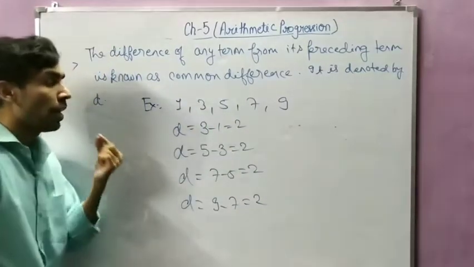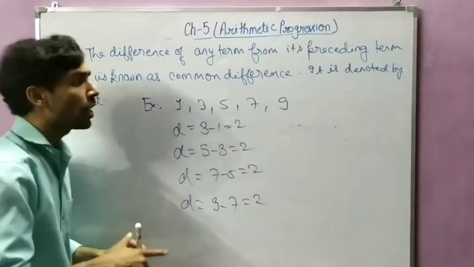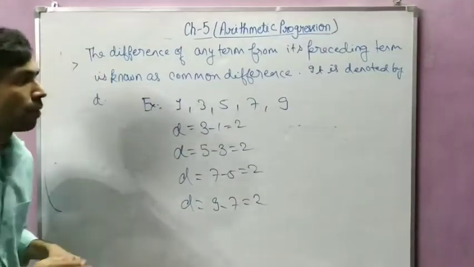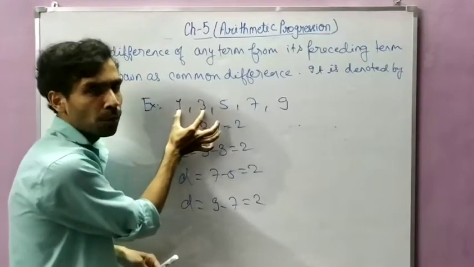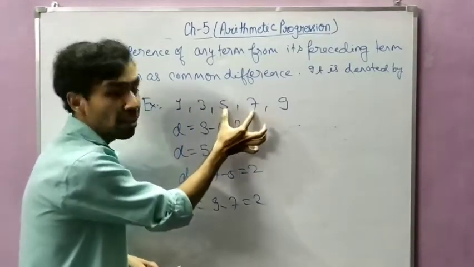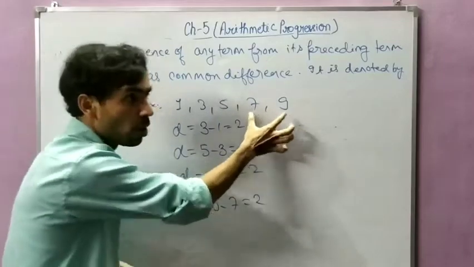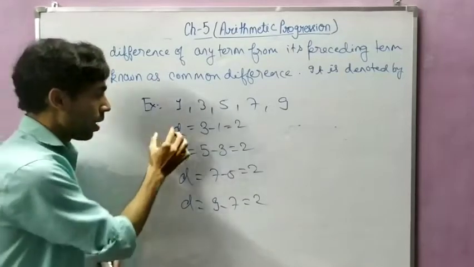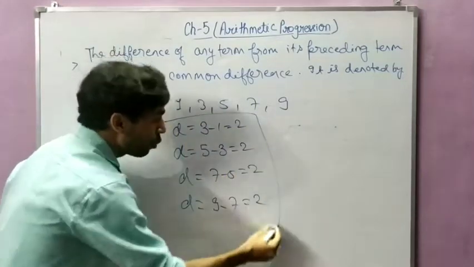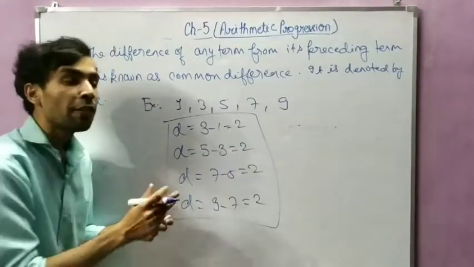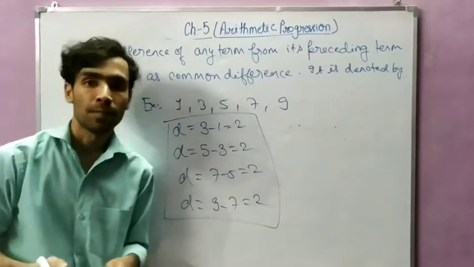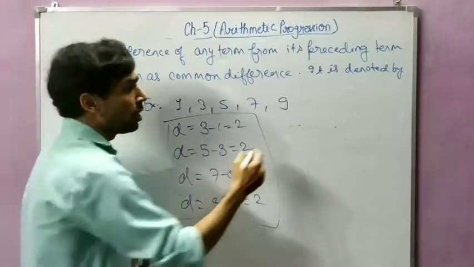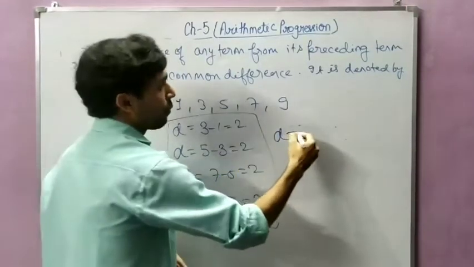So if you have to find the common difference, then you can take any two consecutive terms. You can take these two, or these two, or these two, or these two. For finding the common difference, only two numbers you require. Why have I written all? Because I want to show you that in each case the difference is coming the same. But if you have to find the difference only, then you can use any two terms and find the difference like this.